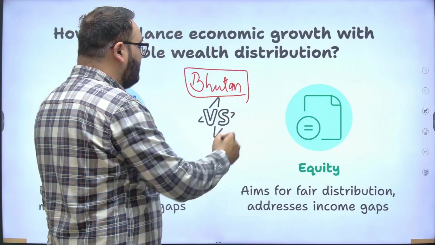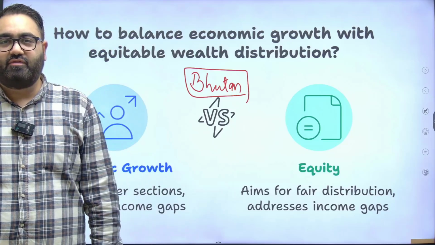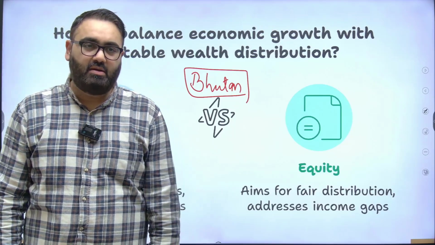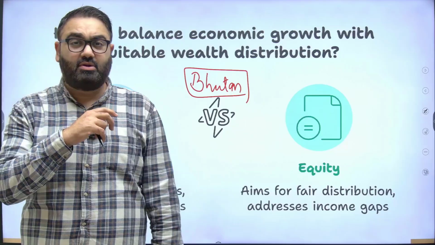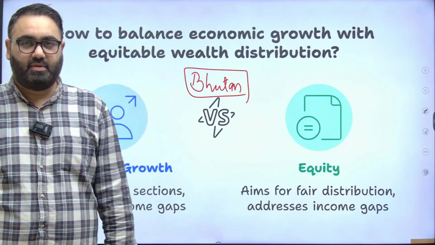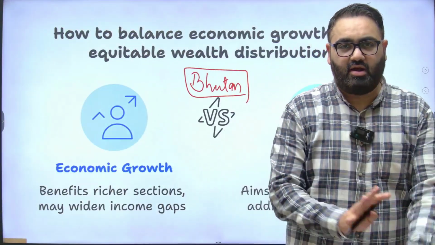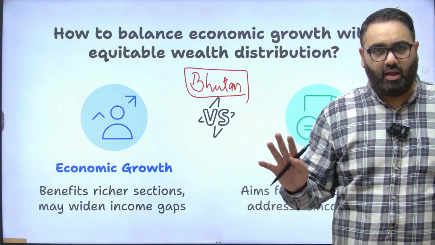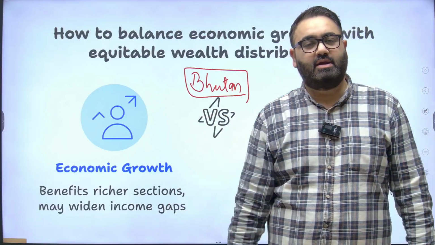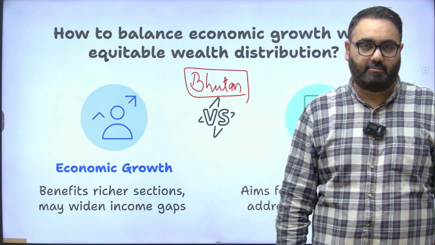Most countries around the world are facing a dilemma right now, whether they should focus all the energy on development or whether they should focus all the energy on sustainability, fighting against climate change, etc. Bhutan is one of those countries that has taken a call that we are not running after development. As long as we have all the basic amenities that are given to us, we are happy living in a sustainable manner.